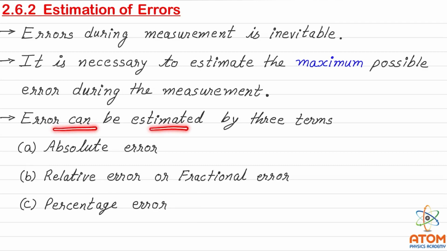Error can be estimated by three terms. One is absolute error, second is relative error or fractional error, and the third is percentage error. From the observations, we can find these three terms, and by these we can judge how much the error is. More specifically, the percentage error gives you how much percent of error is there with the measurement. Let us see one by one.